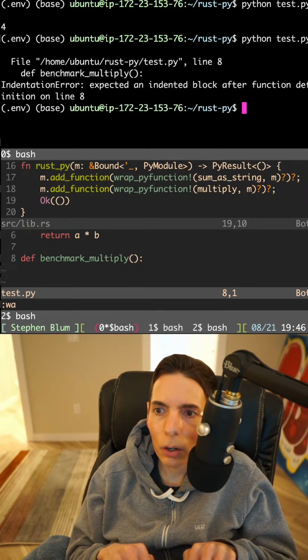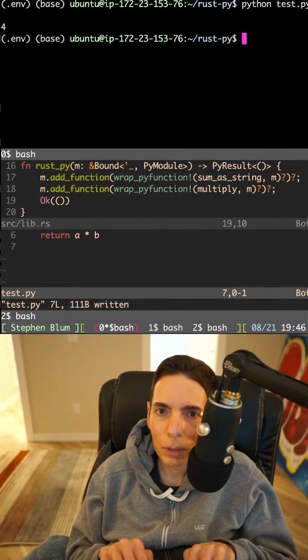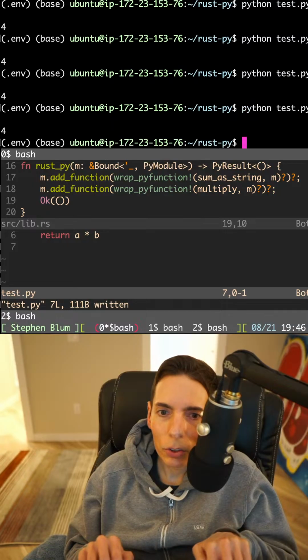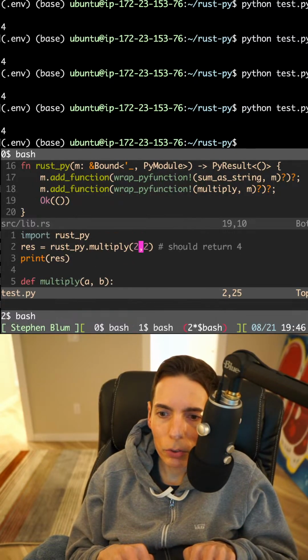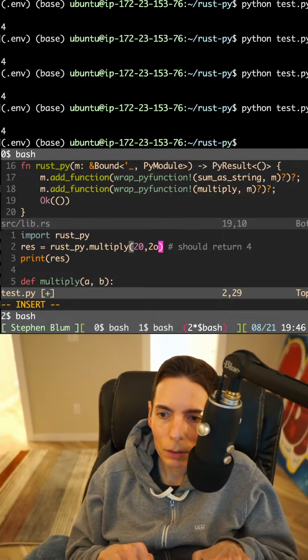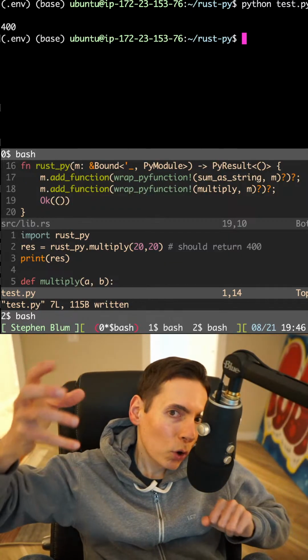Yeah, so this is the... oh, wait, yeah. Run the code. See, there you go. It's running. It's always going to return 4, so I'll make it a bigger number. Let's do 20 by 20. Let's see. There we go. Let's return 400. I'm pretty sure that's 400, right? So there you go. So we're calling from Python.